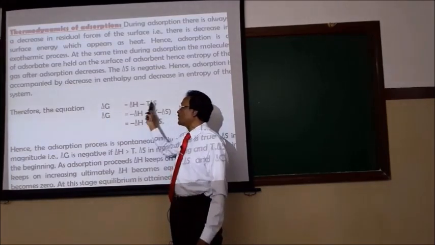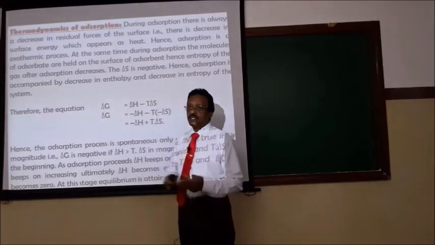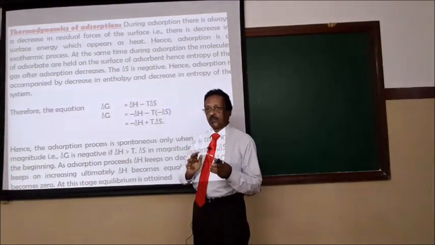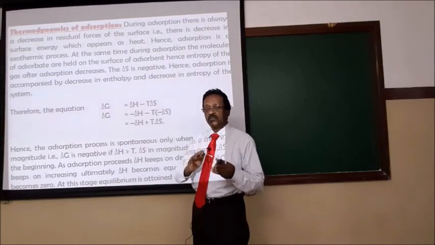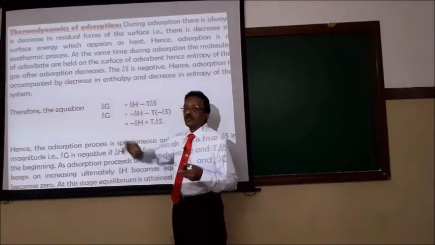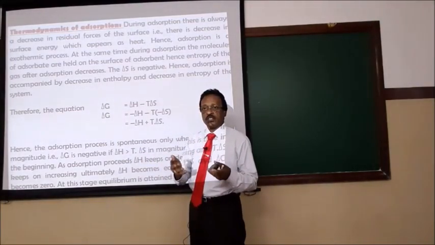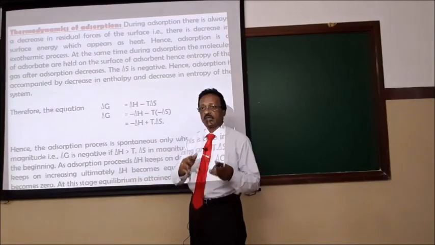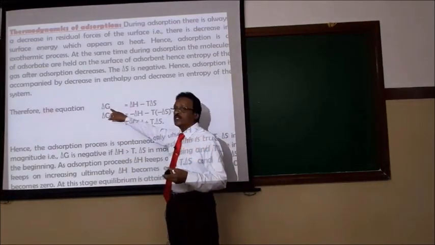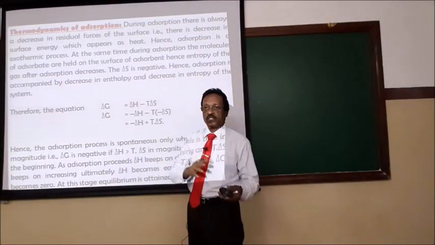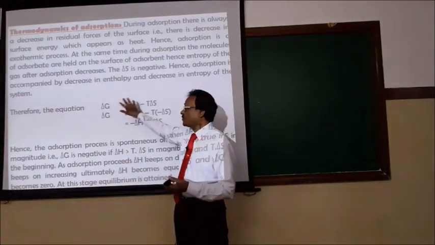Using this Gibbs free energy, you have studied in first PUC the feasibility of a chemical reaction. By the sign of delta G, we can know the feasibility of the chemical reaction. Suppose delta G is negative, the reaction is going to be spontaneous. Spontaneous means the process takes place on its own without the help of any external agency. If delta G is equal to 0, then the process is in equilibrium. If delta G is positive, it is non-spontaneous, and the reverse reaction is feasible. That is all you have studied in first PUC.